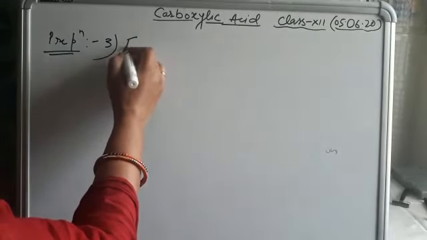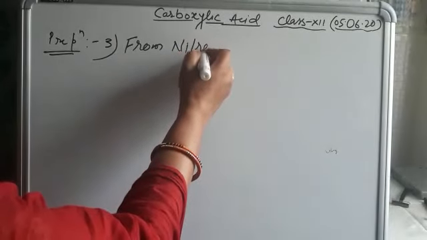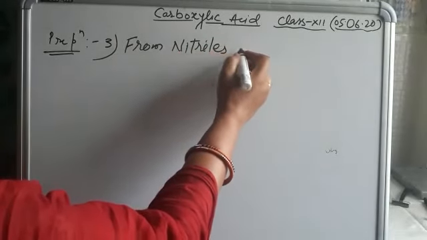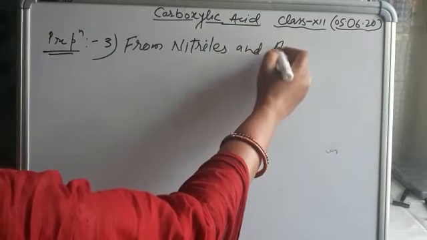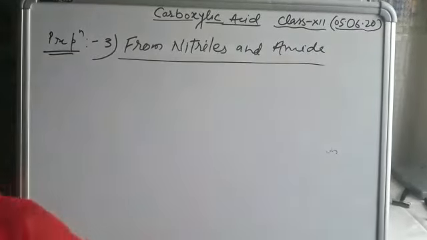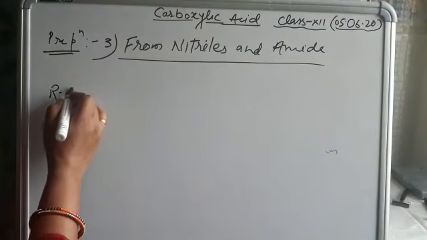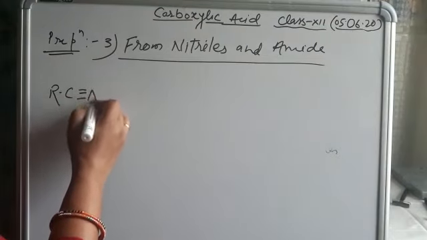Third method of preparation of acid is from nitriles and amide. Simply, we see the reaction at first.